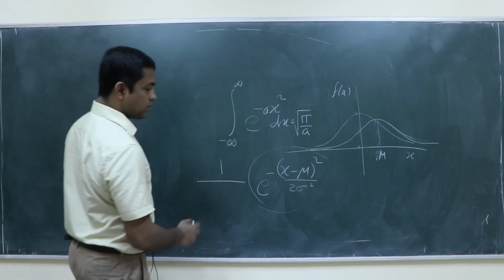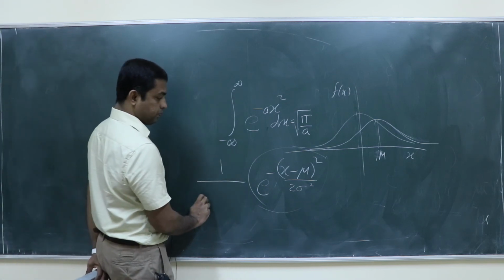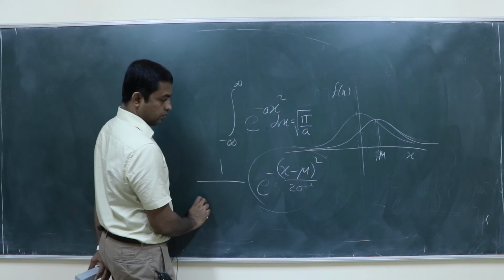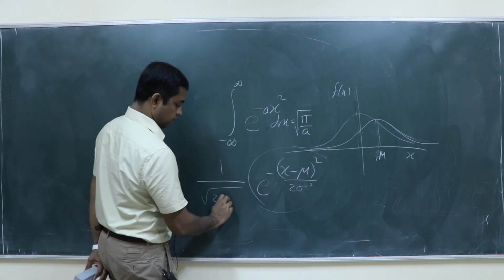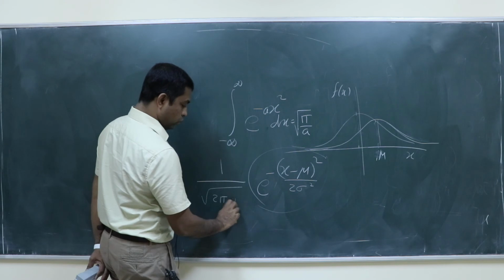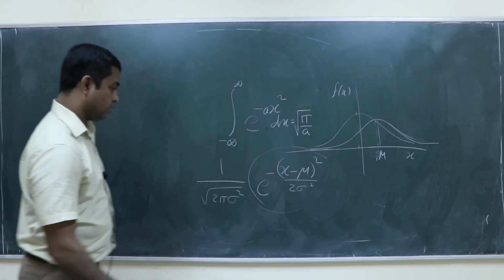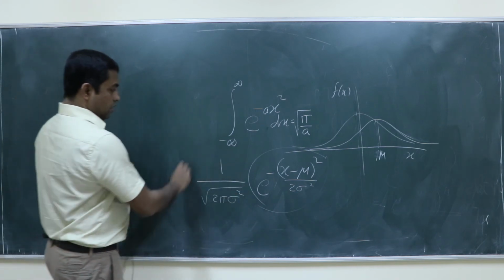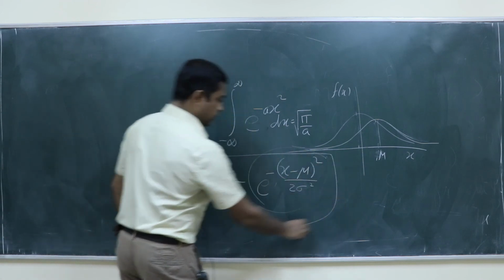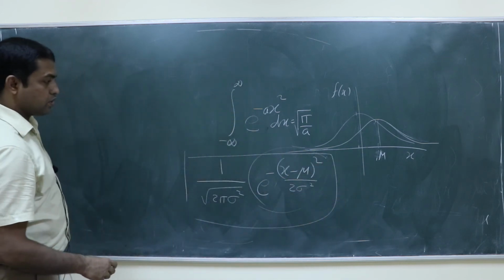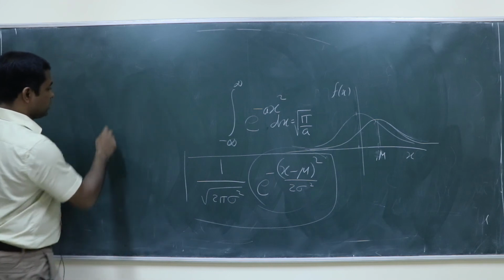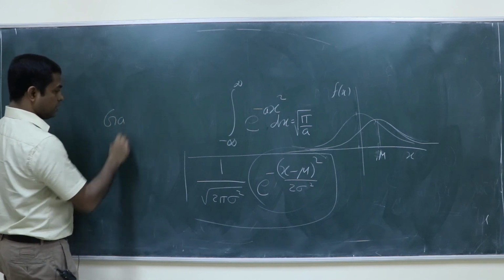So what will be the normalization constant now? Root 2 pi sigma square. Okay. So this is basically the Gaussian distribution function.